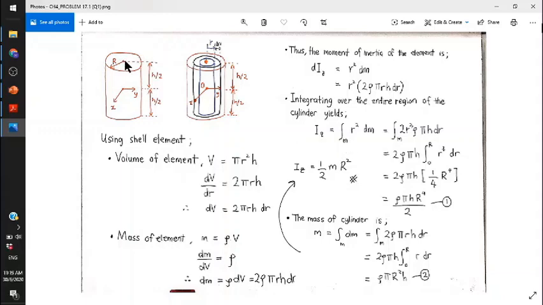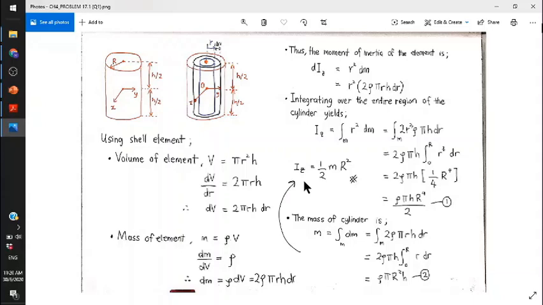As written here, m, and the range is 0 to large R. So that's all. That is the calculation process for the mass moment of inertia, Iz, for this question. So this is the answer: Iz equal to 1 over 2 m r squared. If the question gives the values, then you can just substitute the values and you will get the magnitude of the mass moment of inertia.